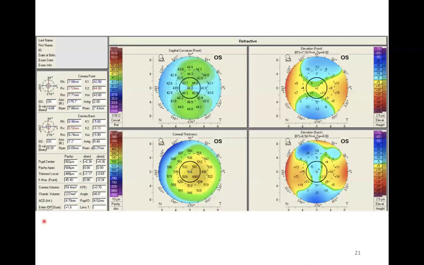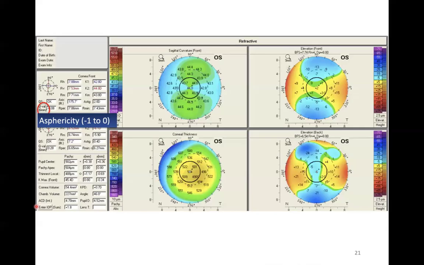At first, what do we see? We see the QS, that is the quality specification. Is the quality of the scan good? Then the OK sign will come, that means we can go ahead and take this reading. Then just below QS is the Q value. This gives us an idea about the asphericity of the cornea. A value from -1 to 0 is okay for a prolate cornea.